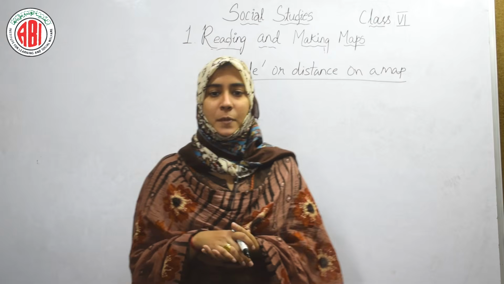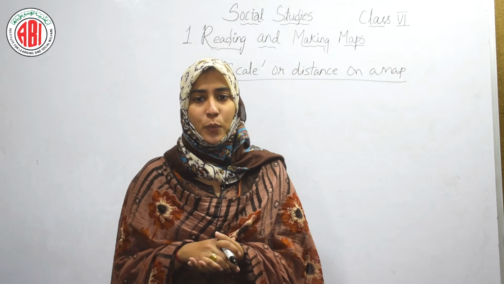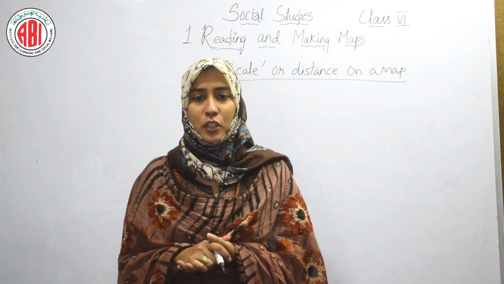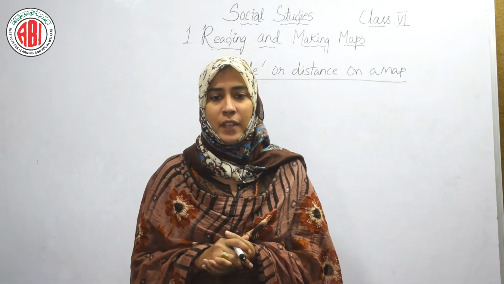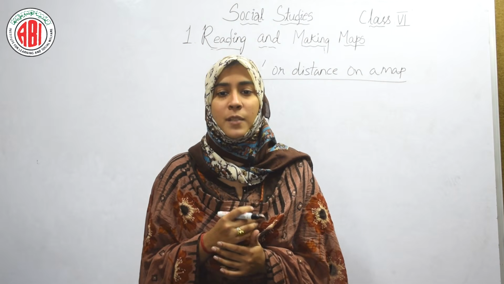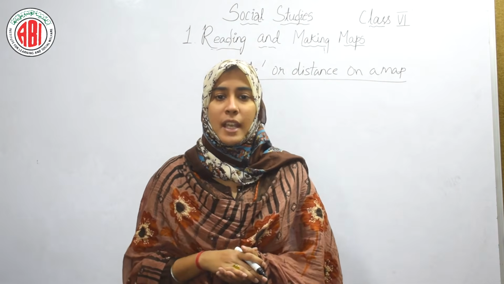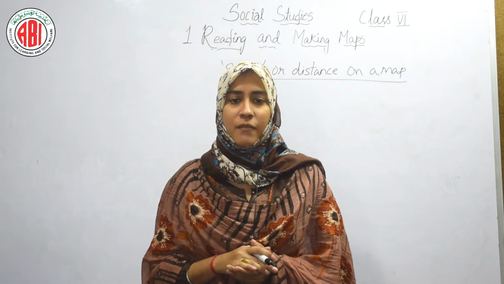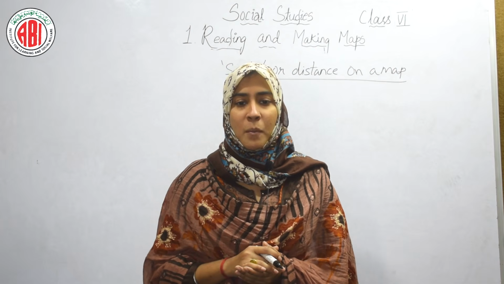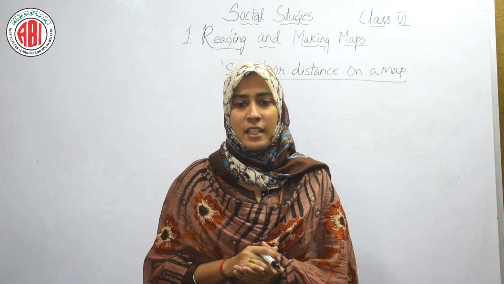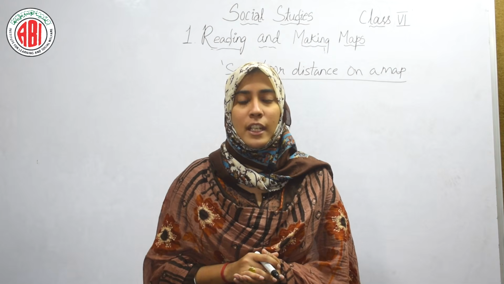You might have observed the word scale on the maps. The scale is the ratio of the distance between 2 points, that is places on the map, to the actual distance on the ground. It can be expressed in different ways. Statement scale: here the scale is stated in words. As per the simple statement scale, if we measure 1 centimeter as the distance between two places on the map, the distance on the ground is 1 kilometer.